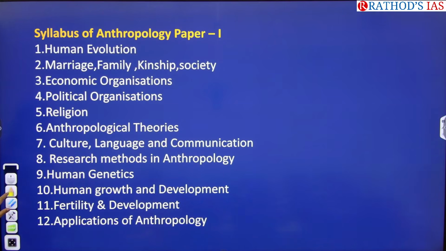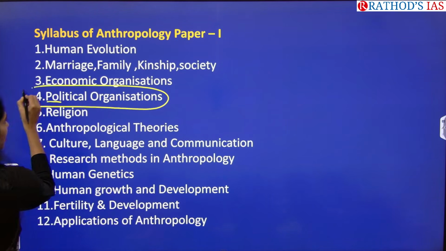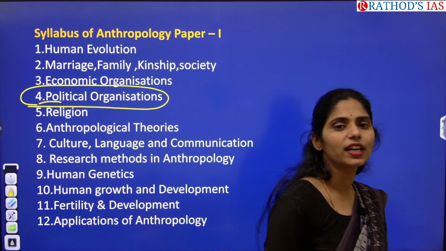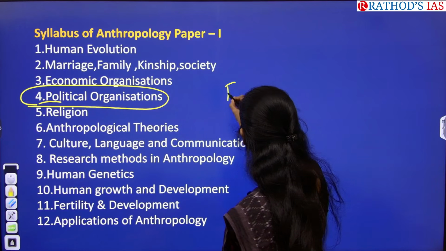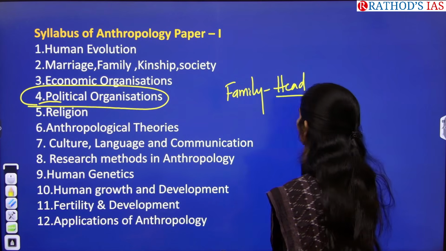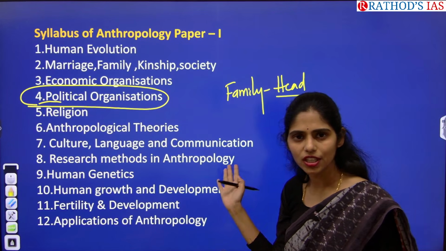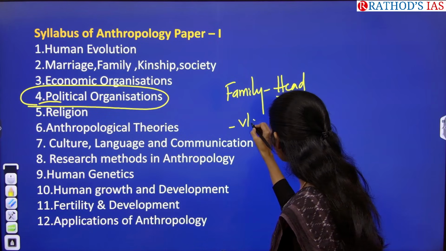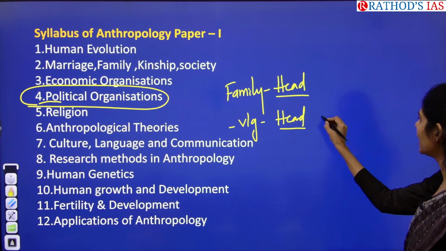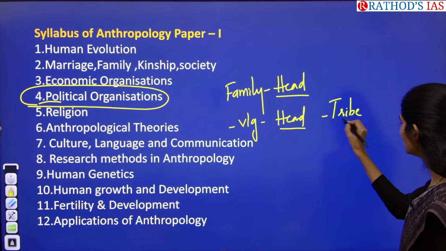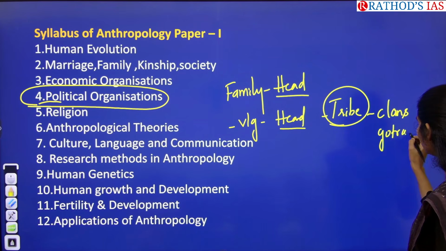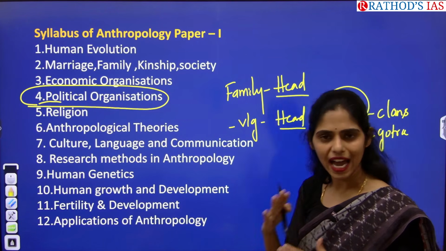And if you see the fourth chapter, it is talking about political organization. Yes, they need to have one organization, right? The first organization you can take is your family, for example. In your family you have a head. Who is the head of your family? Father. So father is the head of the family. If you take a village, we have a village head or village headsman. If you take the example of a tribe, in a tribe we have clans. Clans are nothing but gotras. For every gotra, we have one ancestor, right?